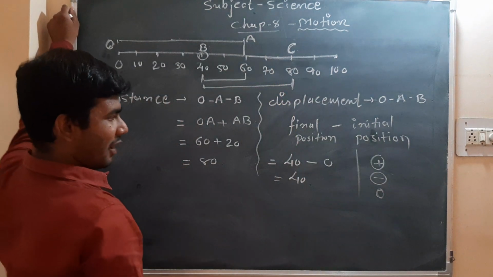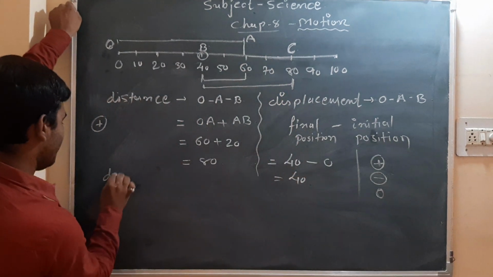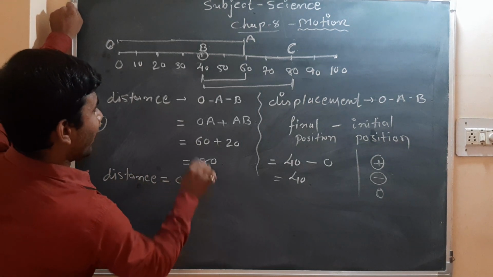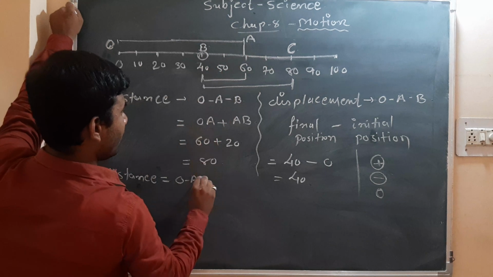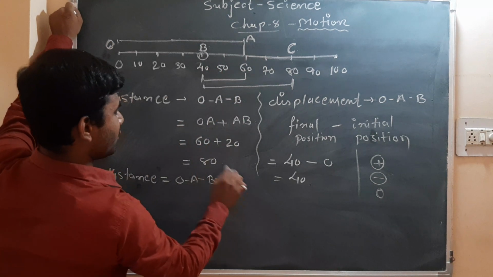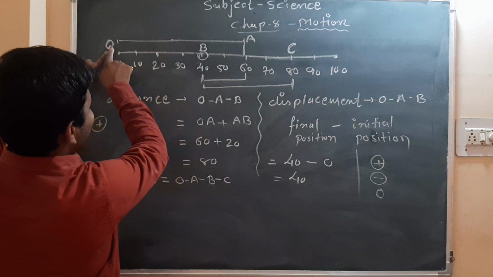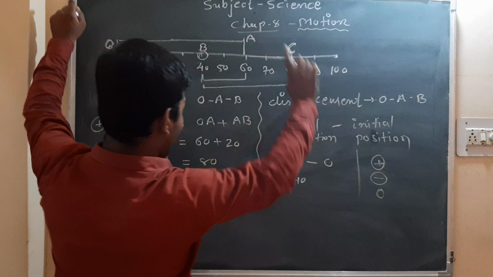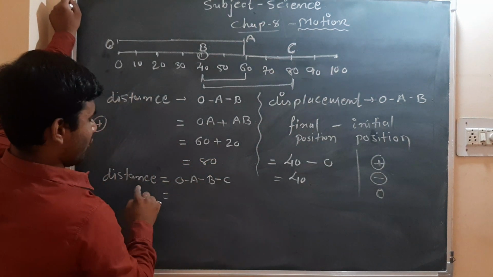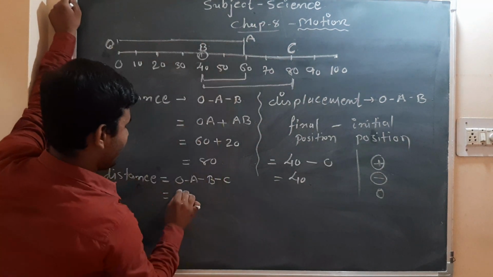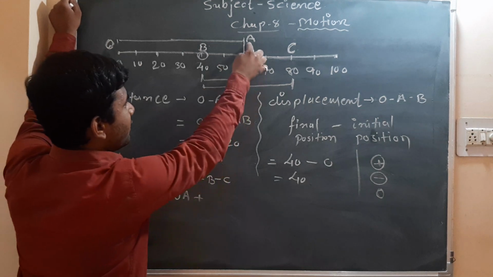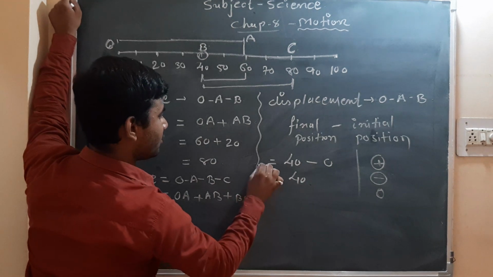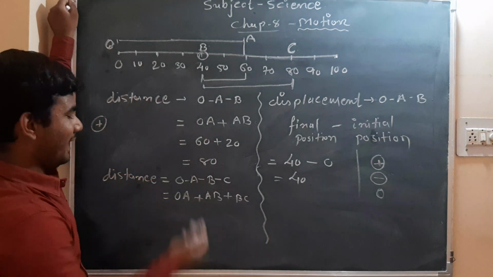In such a case, how will we find it? Let's say the distance of O to A, A to B and B to C. It means we have to find the total distance. The object starts its motion from O to A, then goes from A to B and B to C. So here we have to find the distance O to A plus A to B plus B to C. Let's check.